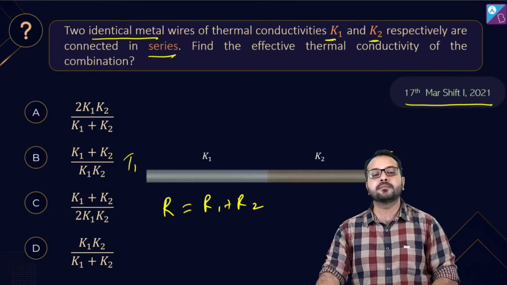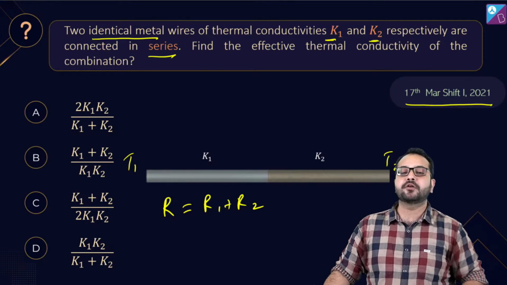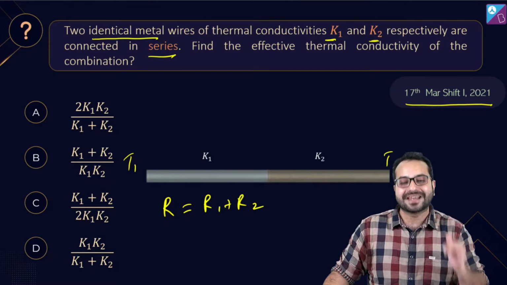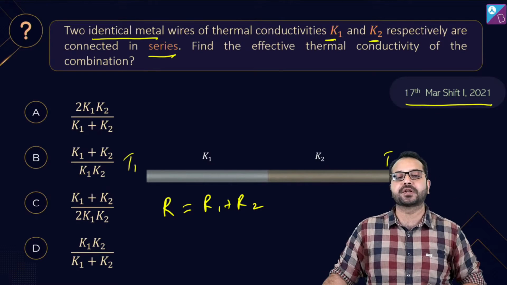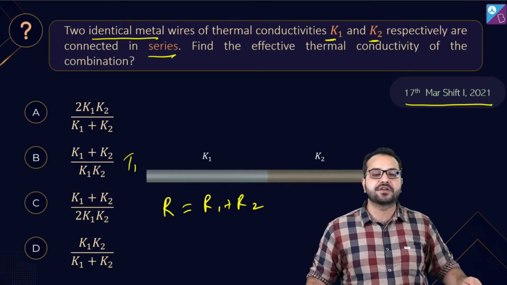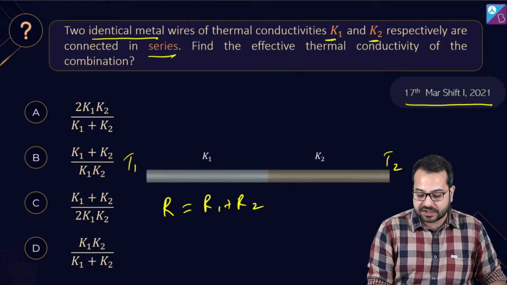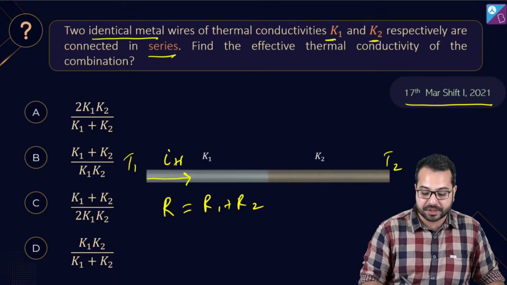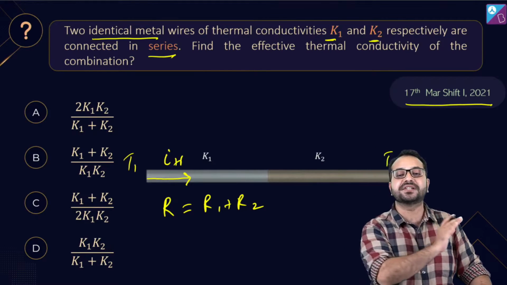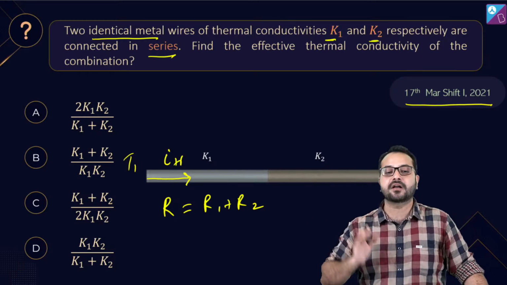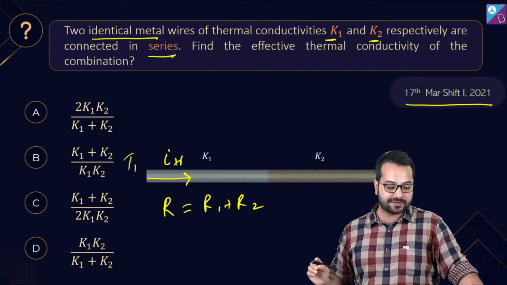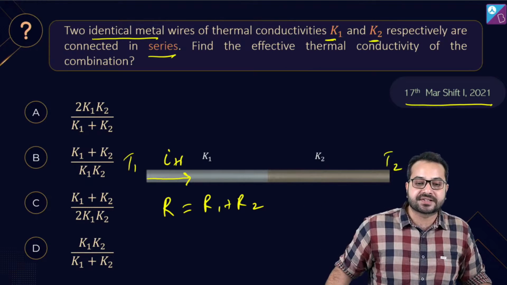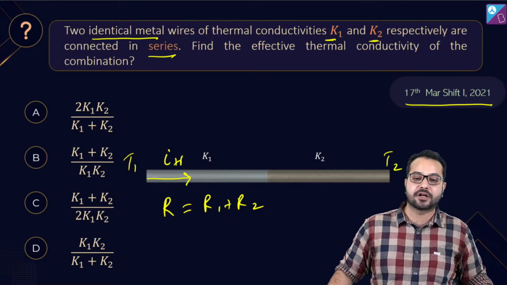So for thermal resistors also, R equivalent will be equal to R1 plus R2 if this is a series combination. And what is the unique feature of the series combination? The series combination tells me that the heat current is going to be constant. The heat current is going to be the same through the first conductor as well as the second conductor. Dhruv is saying, sir, this should simply be K1 plus K2, right?